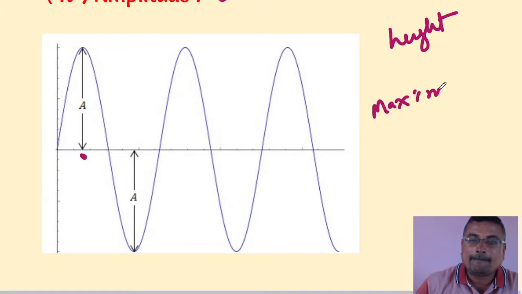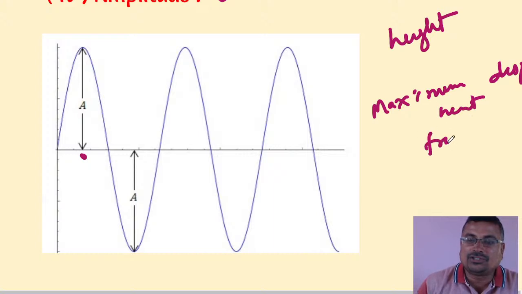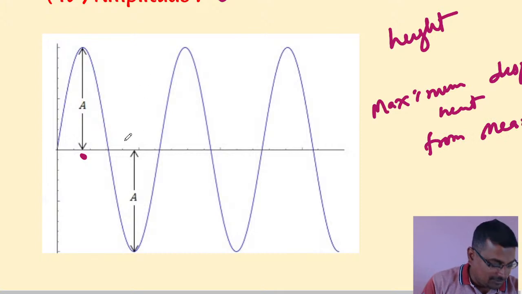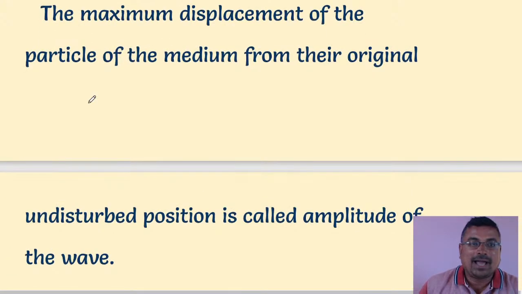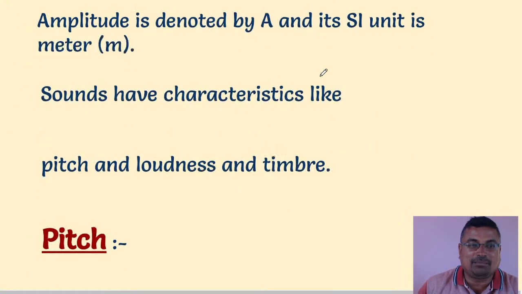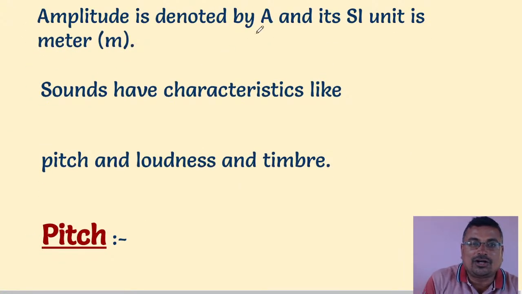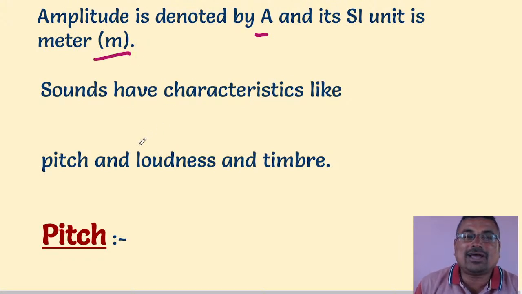The maximum displacement of a particle of a medium from its original position is called amplitude. Amplitude is denoted by A and its SI unit is meter.